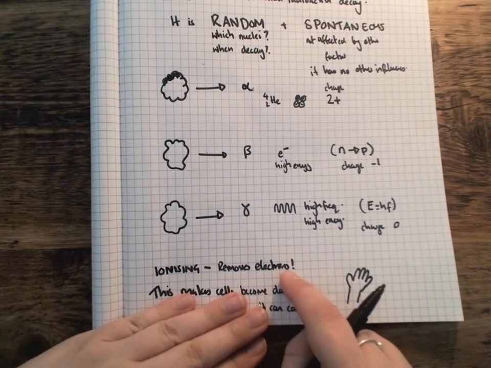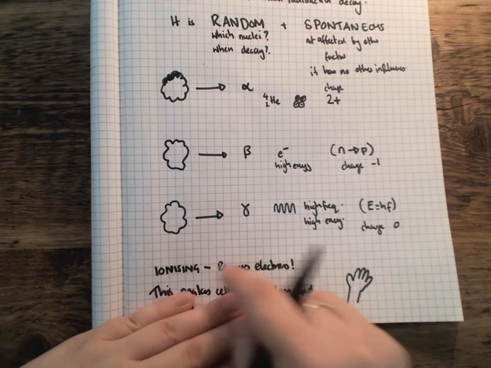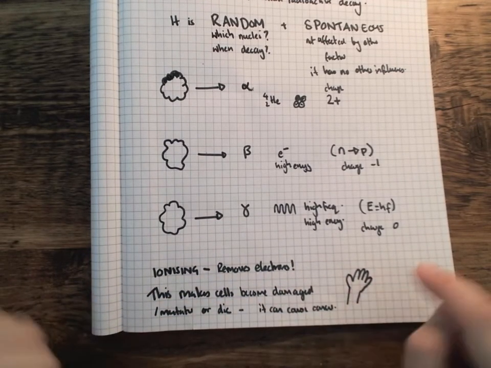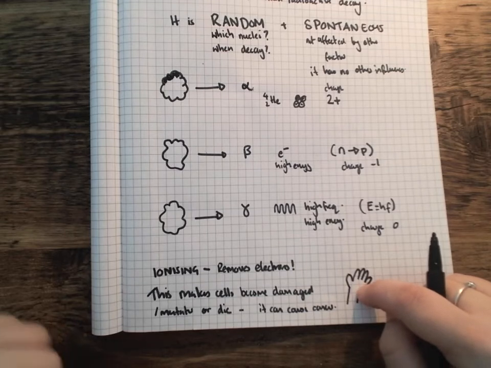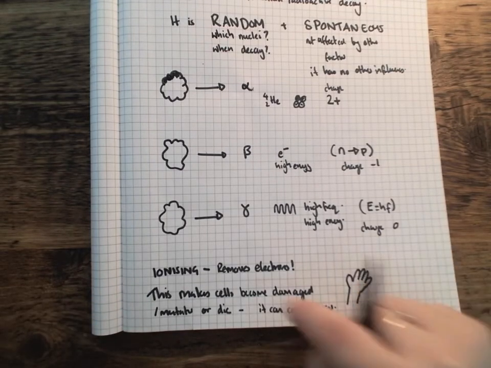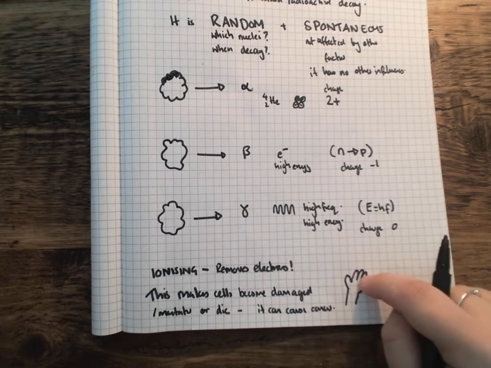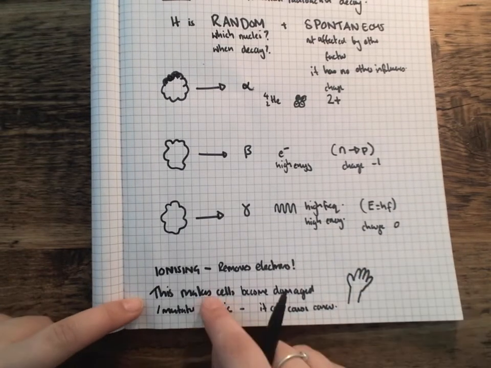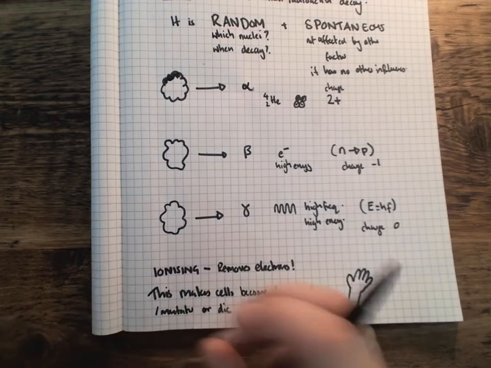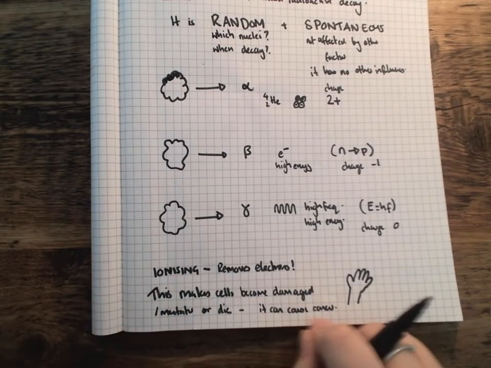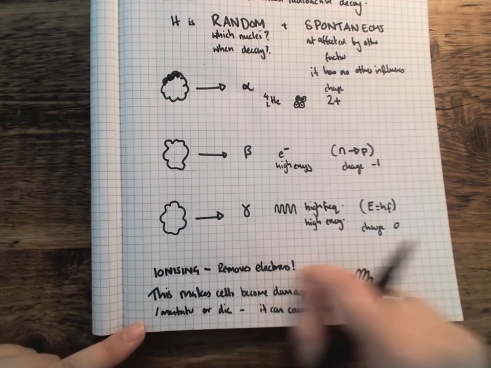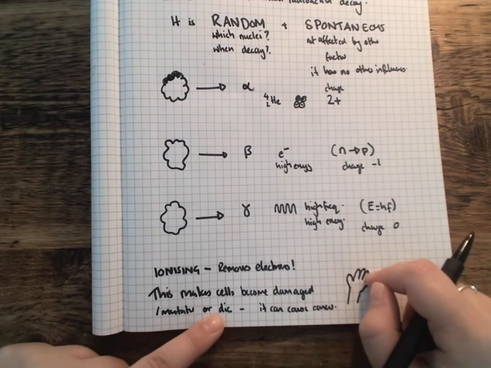Ionizing means it removes electrons. Okay, so remember, ions that form are lost electrons. So what this means in terms of your human body, if we've got your skin, for example, your skin is made up of cells, the cells are made up of atoms, and by ionizing those atoms, what we're doing is we're changing the cell, so the cells can become damaged. They could also cause mutations of those cells, and if we got enough mutations, that could build up into a tumour, which could cause cancer. Or if again we have so much damage and so much ionizing happening to the cells, they might even die.